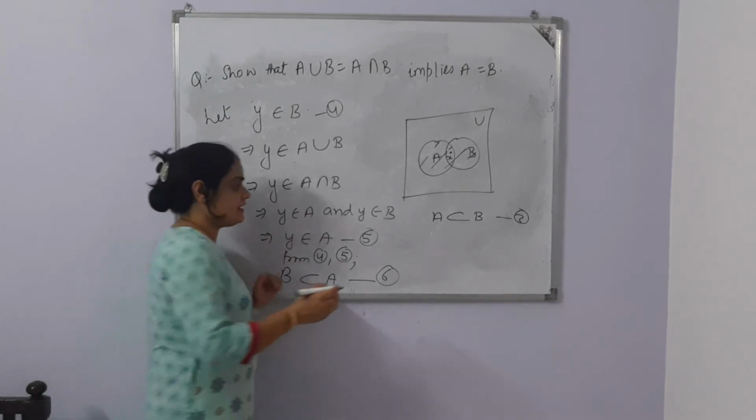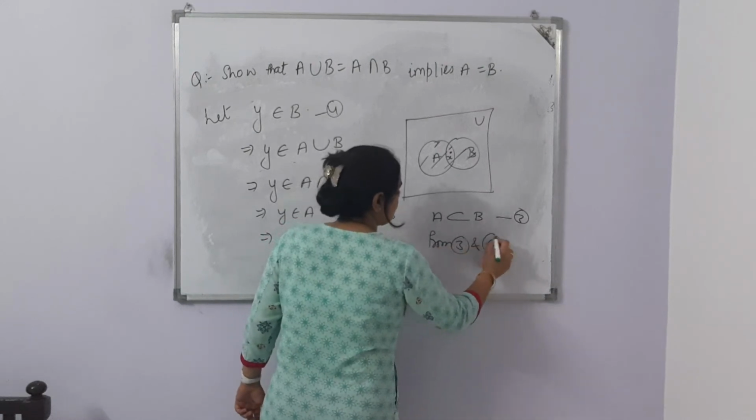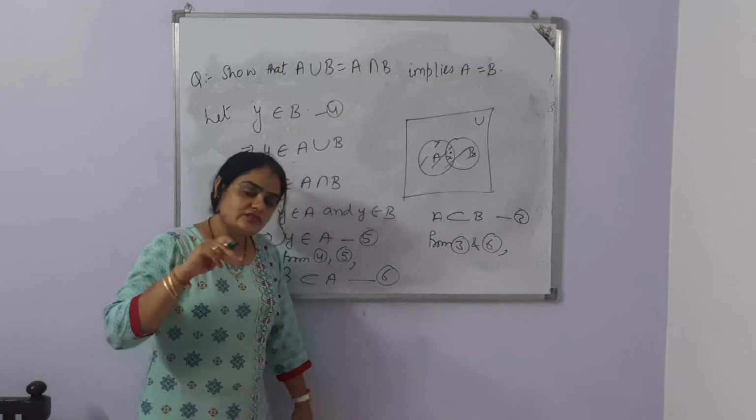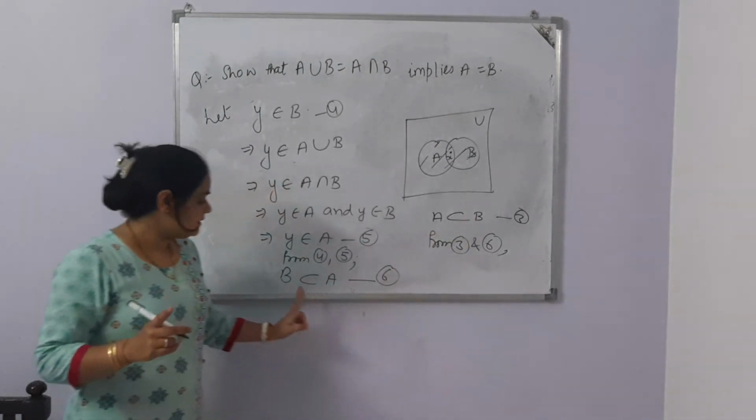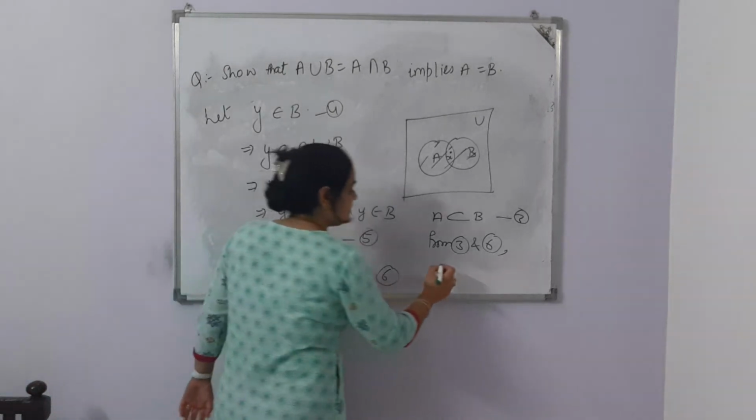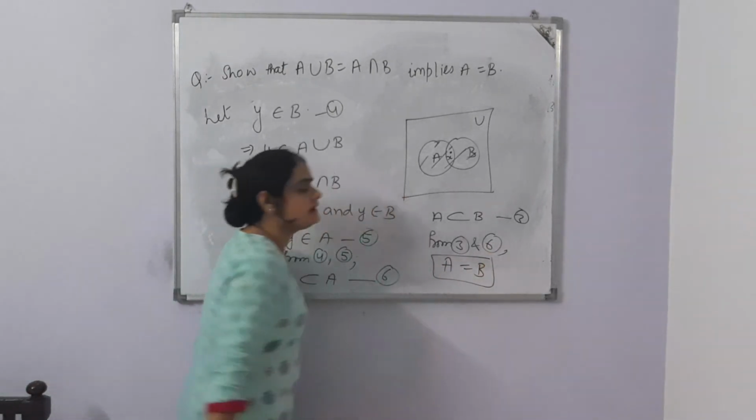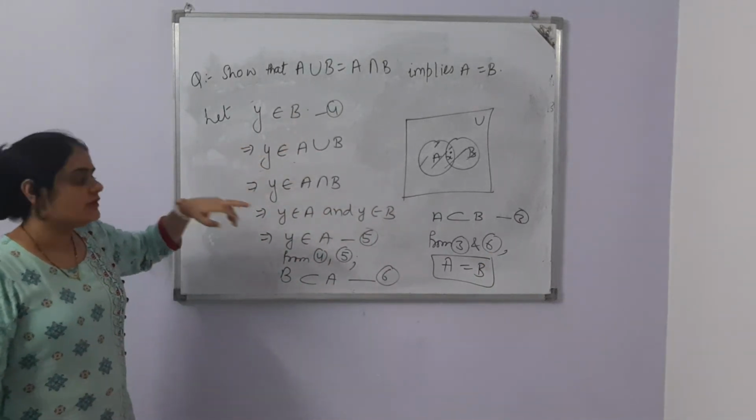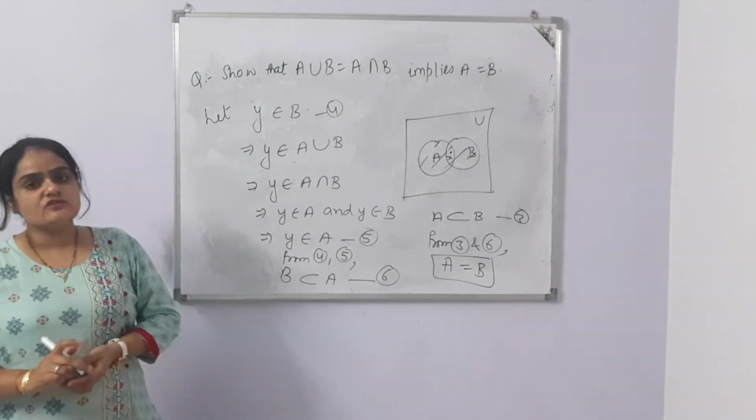Then we can say from 3 and 6, this case only occurs when both the sets are subsets of each other. A is the subset of B, B is the subset of A. Then we can say A is equal to B. Both are equal sets. We needed to prove that A is equal to B, and we have proved it. Hope this question is clear. Let's do one last question.